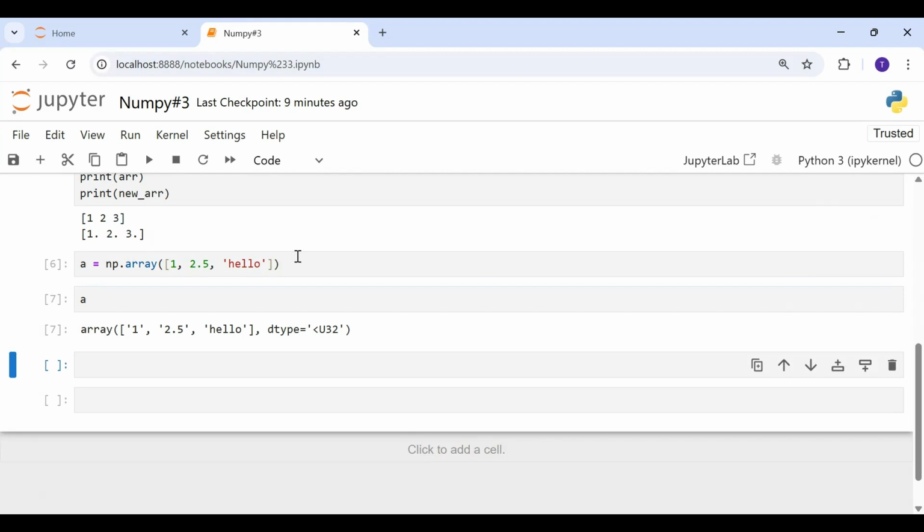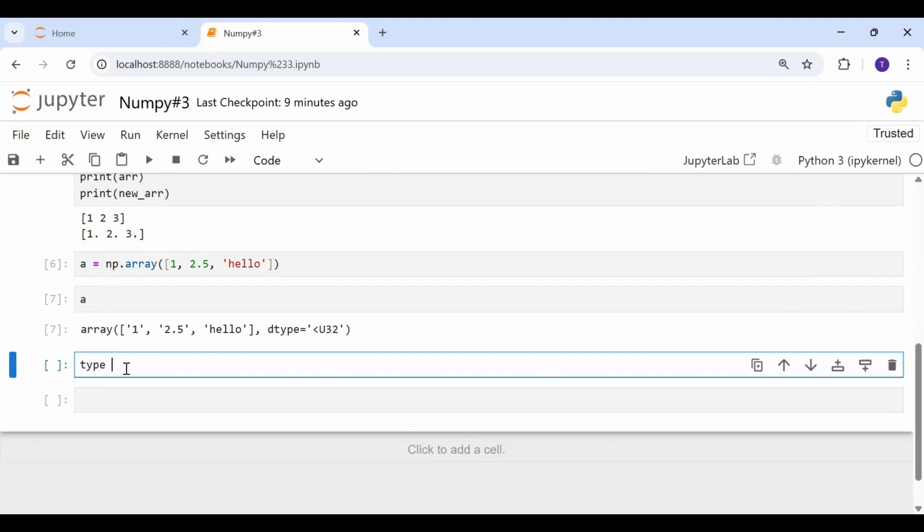So NumPy will upcast the data to string, because that's the most flexible type. Here all the elements are converted to string. This is called type promotion. And now you have all the items of the same data type, which is string.